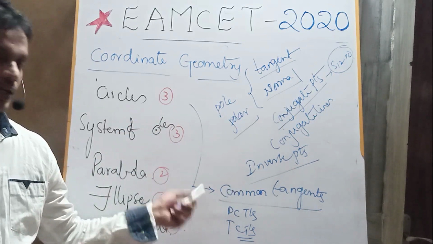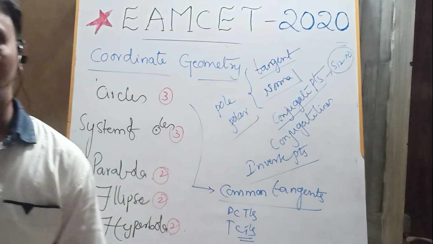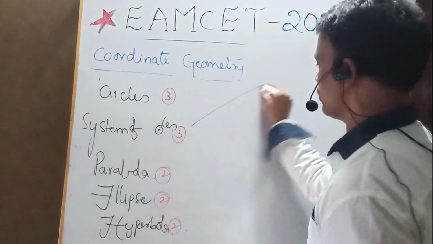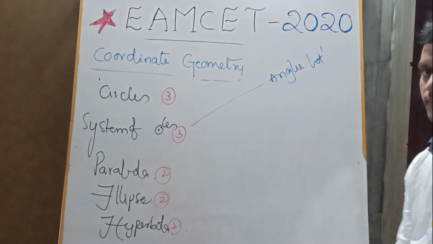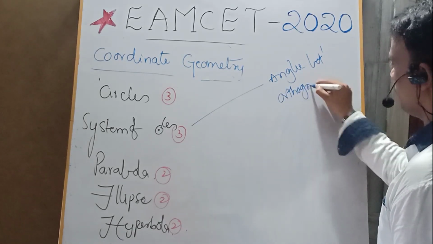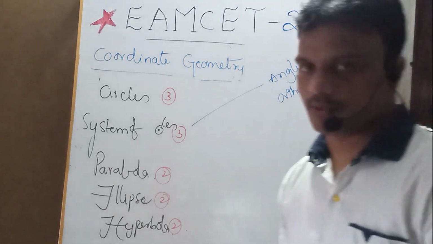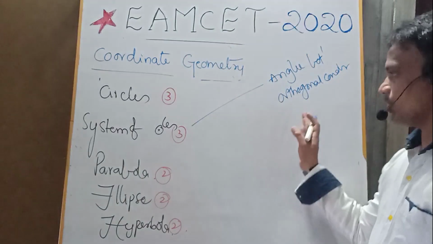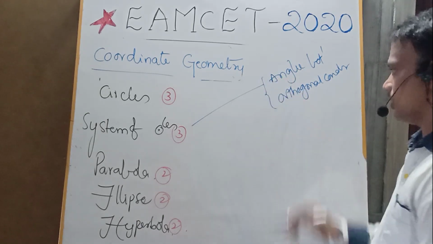Yes, common tangent, direct common tangent, transverse common tangent, and the length of the direct common tangent, length of the transverse common tangent. Okay, the system of circles. From the system of circles, you should focus on the angle between the circles and the orthogonal condition. What is the orthogonal condition? d square equals r1 square plus r2 square, where d means the distance between the two centers. Also 2gg dash plus 2ff dash equals c plus c dash. Okay, friends, please focus on this concept.